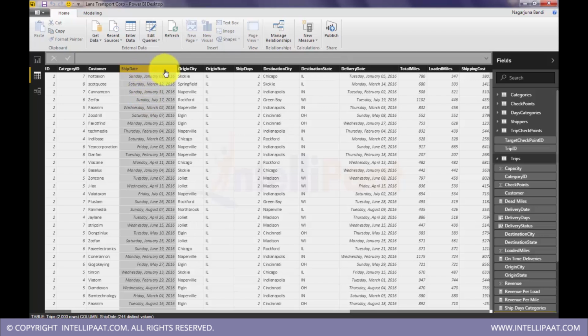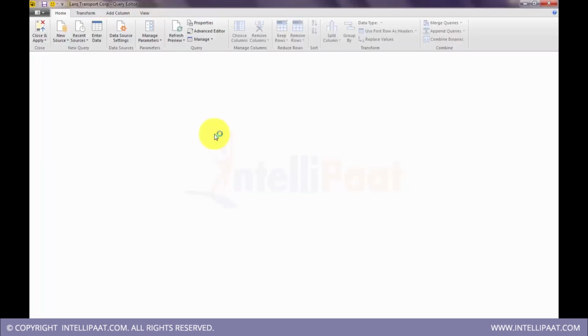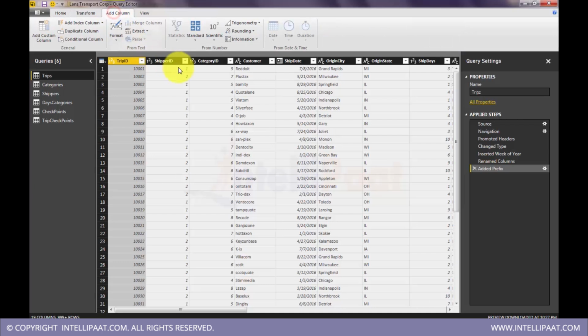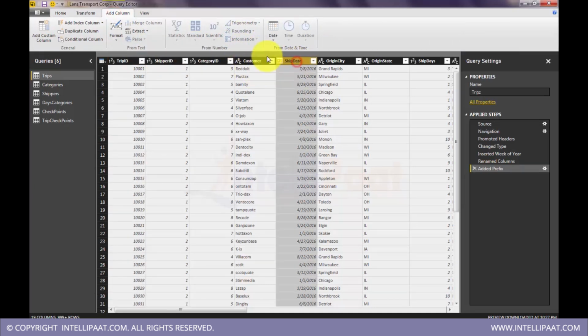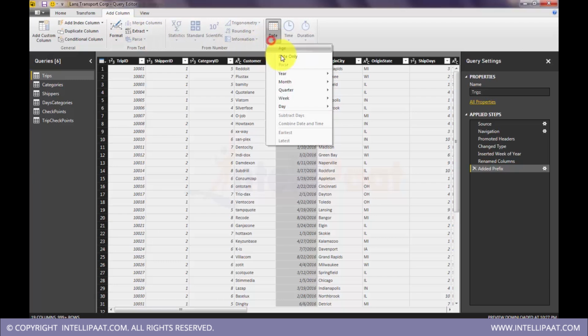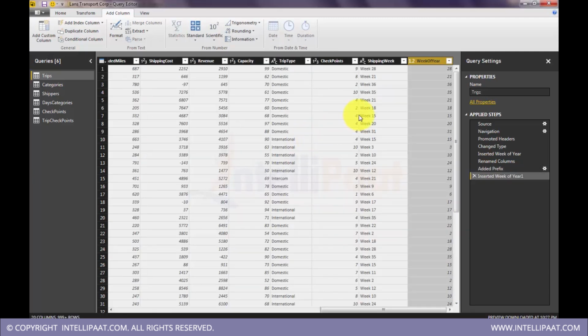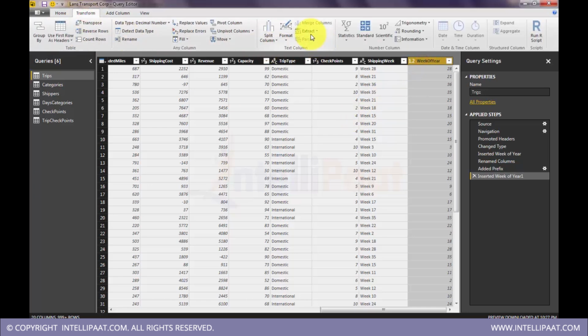For this I will go to Power Query. I'll not write a DAX again, that's not what I will do. I'll go to Power Query, add a new column, and from ship date I will extract the week number. I did this already, but what I did was get the week of the year, then selected that, went to transformation and prefixed some text in formatting.